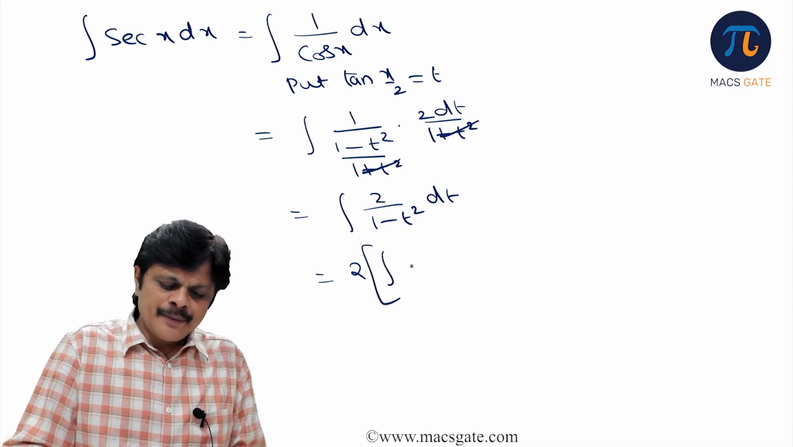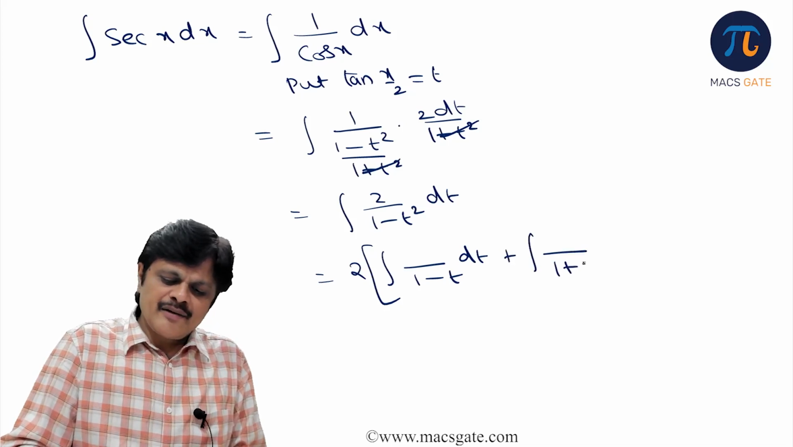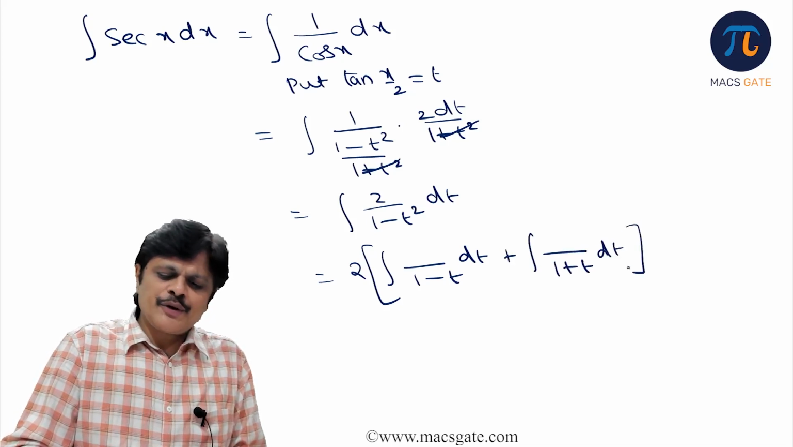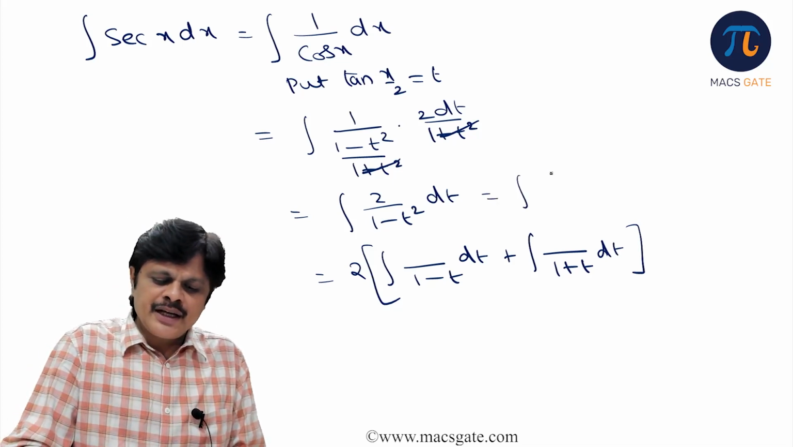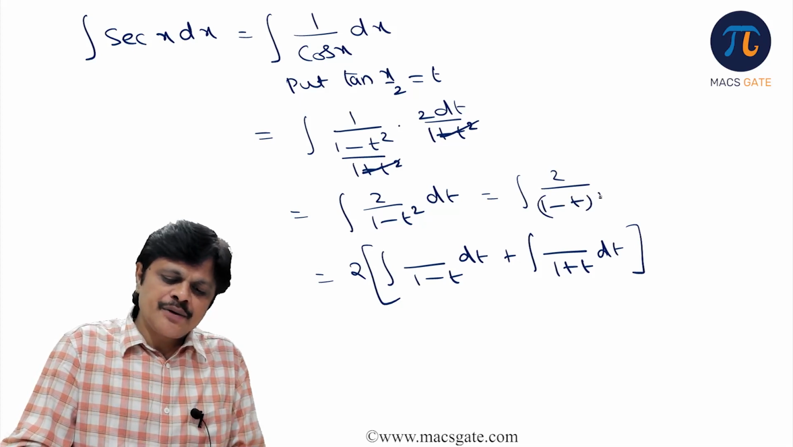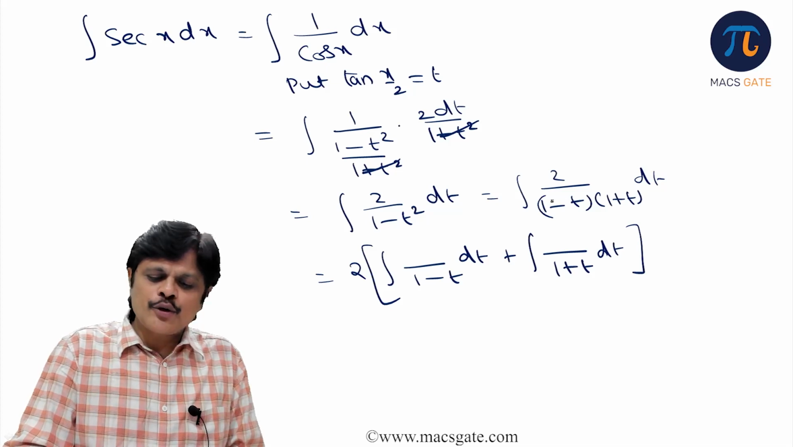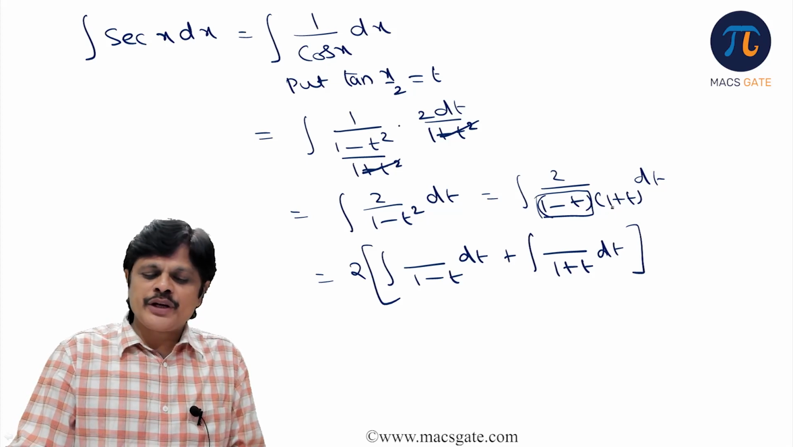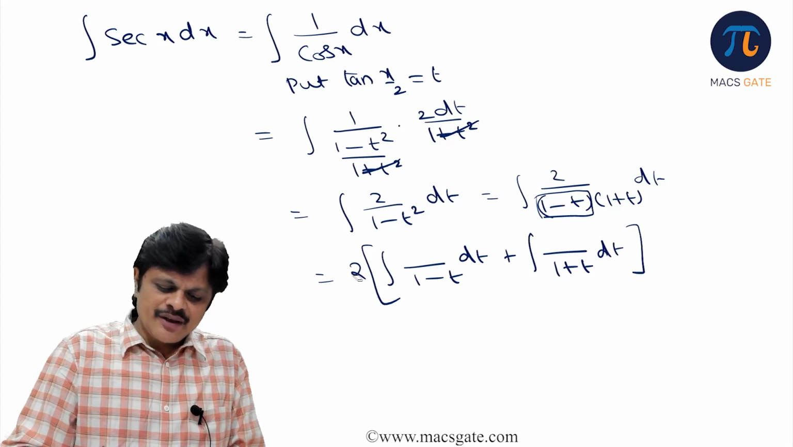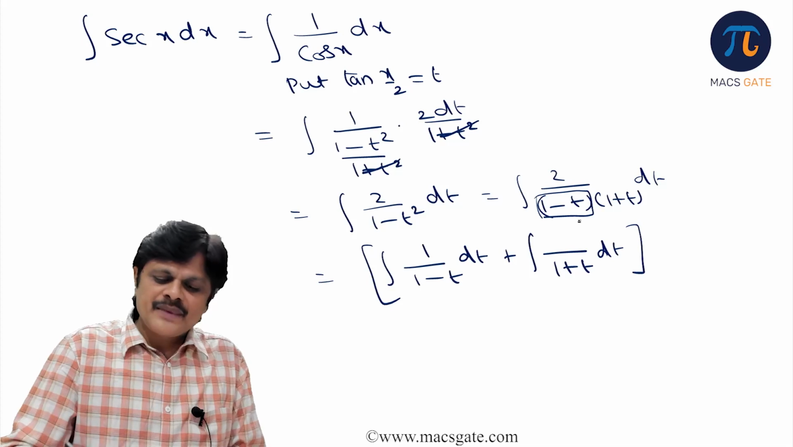So 2 you take common. Integral 1 by 1 minus t dt plus integral 1 by 1 plus t dt. So we know the partial fraction technique, use it. It's like integral 2 by 1 minus t into 1 plus t dt, right? If you want to know the numerator of 1 by 1 minus t, close 1 minus t. In the remaining part, put t is equal to 1. So 1 plus 1 is 2, 2 by 2, that is 1. You can remove this particular 2 because we are using the 2 also here, right? So it is simply 1.